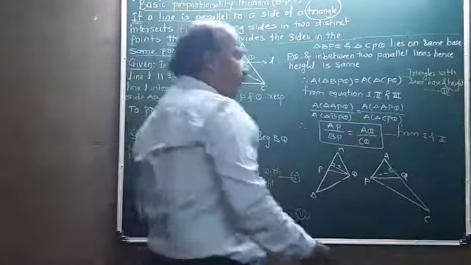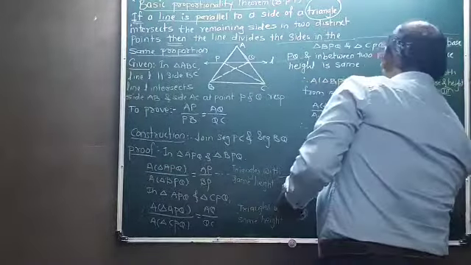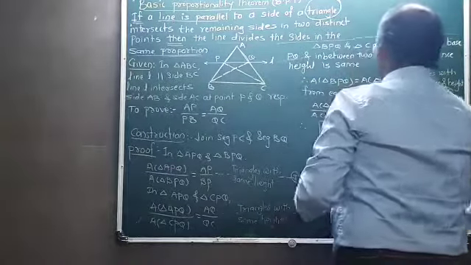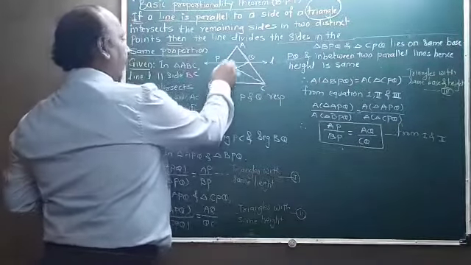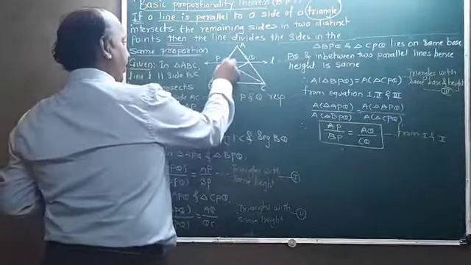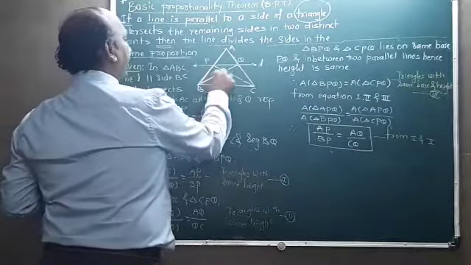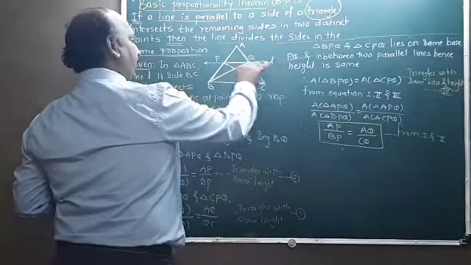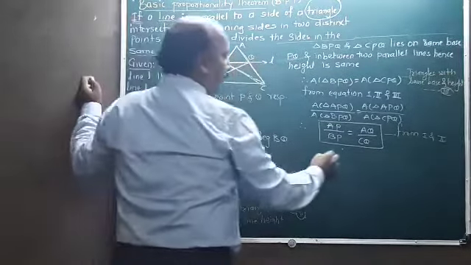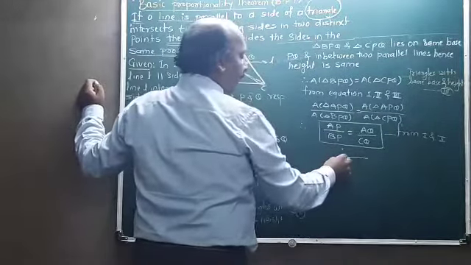After completion of these two statements, just check out the next part, that is two triangles. This triangle BPQ is the first triangle, and another triangle is CPQ. If you check out this figure, it will be like this.